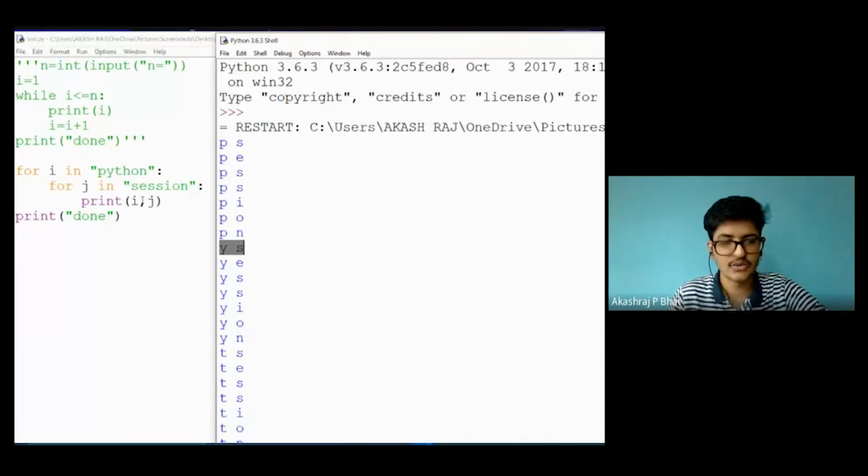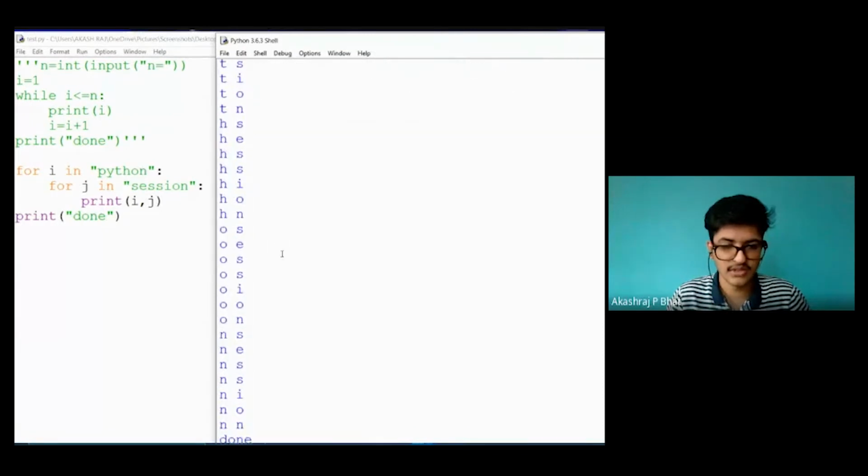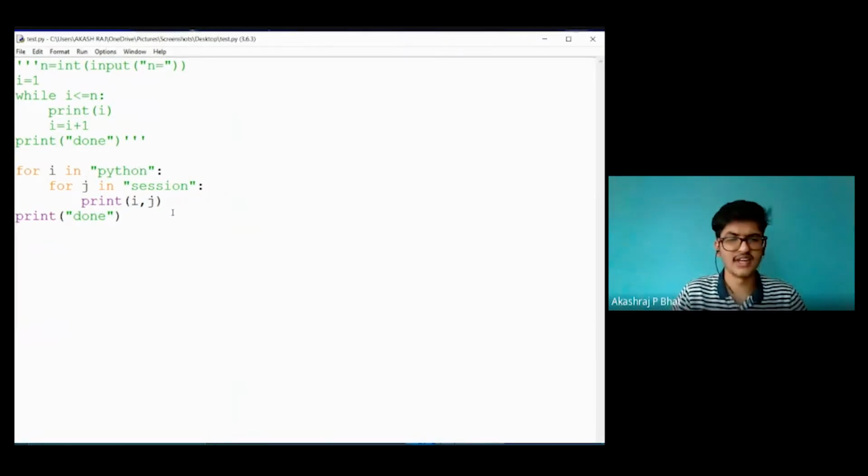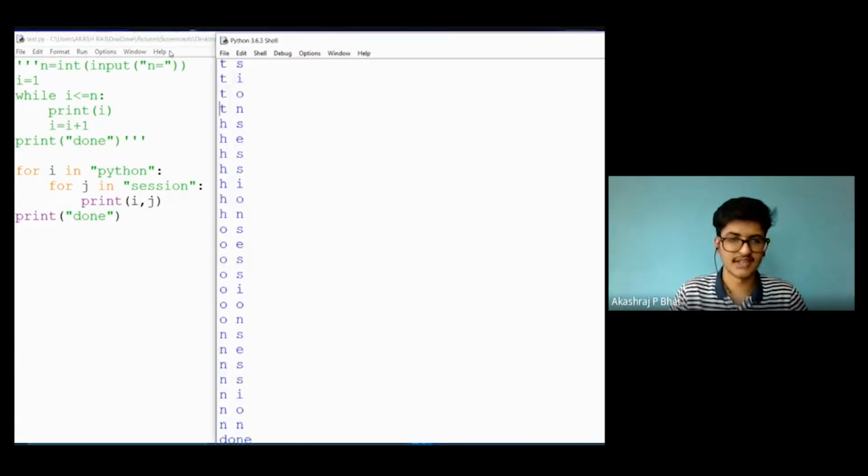In this way, this continues until the last combination, where I is N and J is N. After this, as there is no other element in string 1 as well as in string 2, the entire loop stops and the print done command, which is outside the nested loop, gets executed. So it is as simple as that.